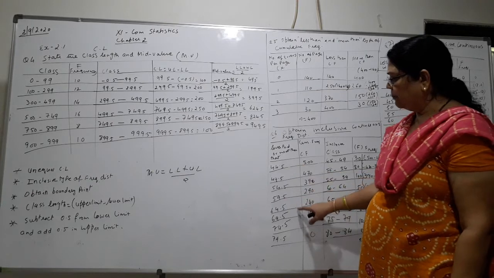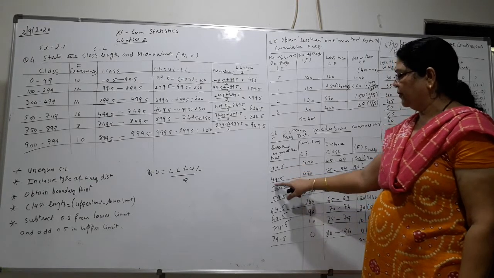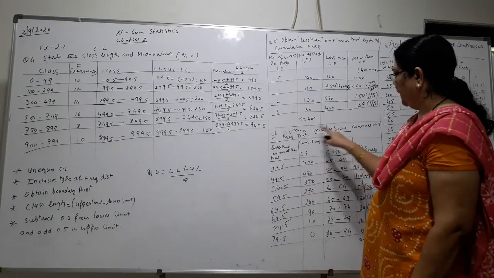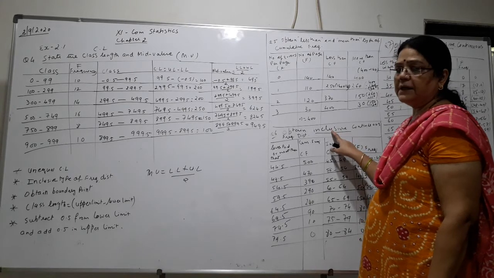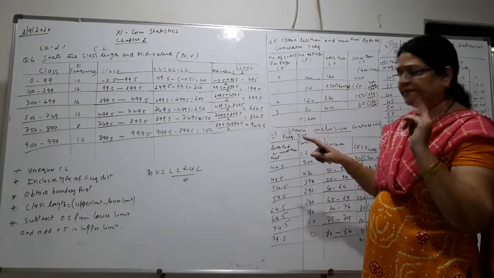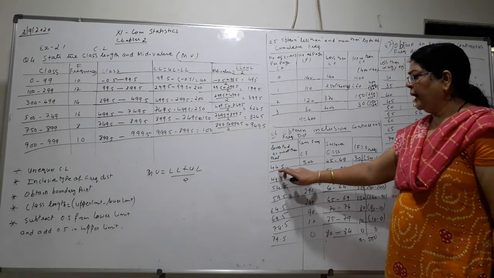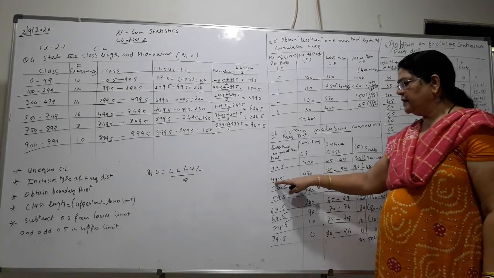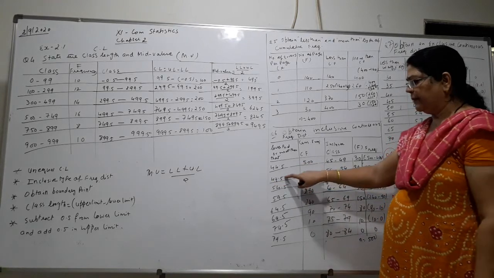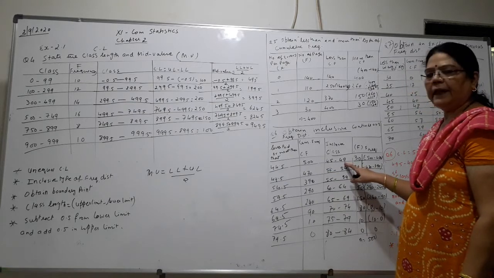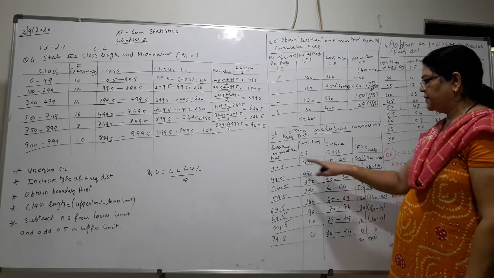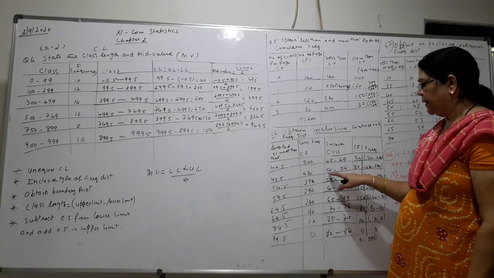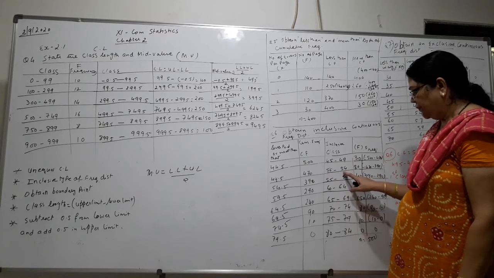Okay, so these are the points which are given: 44.5, 49.5, 54.5. Now it is given inclusive. Obtain inclusive type. Inclusive type means, I told you, the upper and lower numbers should be different. So see, when you add 0.5 here, your class will become 45. And in the second number, you have to subtract 0.5. So you will get 49. So your first class will become 45 to 49, and the second class will become 50 to 54.